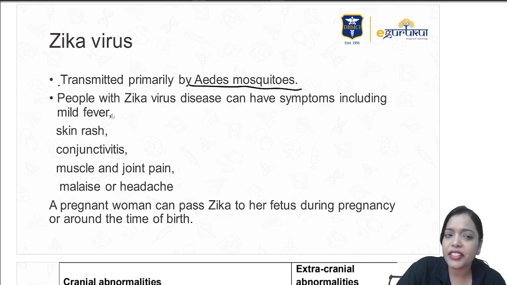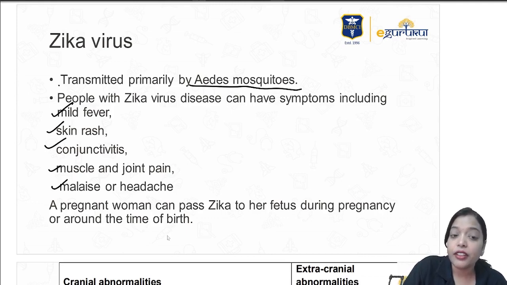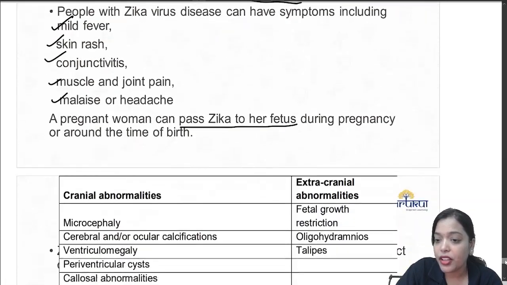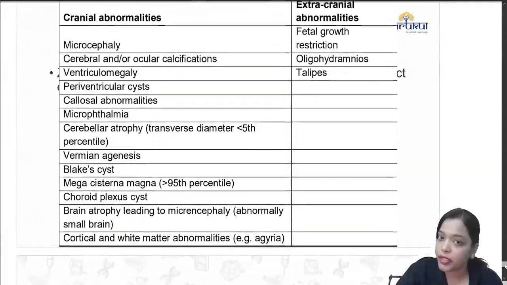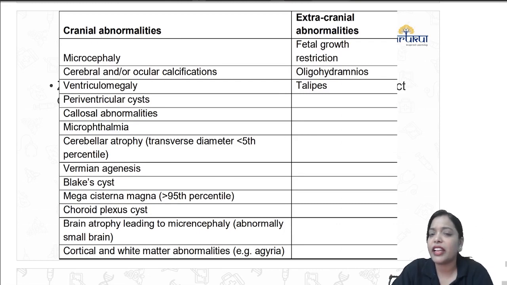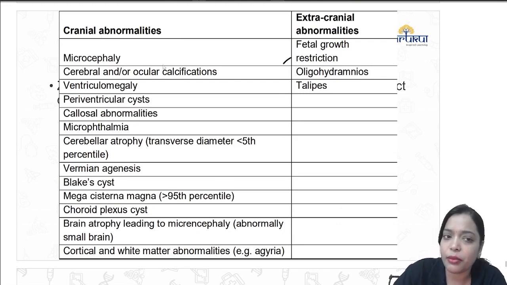People who have Zika virus mainly have mild fever. Its teratogenic effect is more bothering than the problem it causes to the patients themselves. They can have mild fever, skin rash, conjunctivitis, muscle and joint pain, malaise and headache. She can pass the Zika to her fetus during the pregnancy or around the time of birth, so it can be during the three trimesters or during birth. And that has led to all these cranial and extracranial abnormalities.